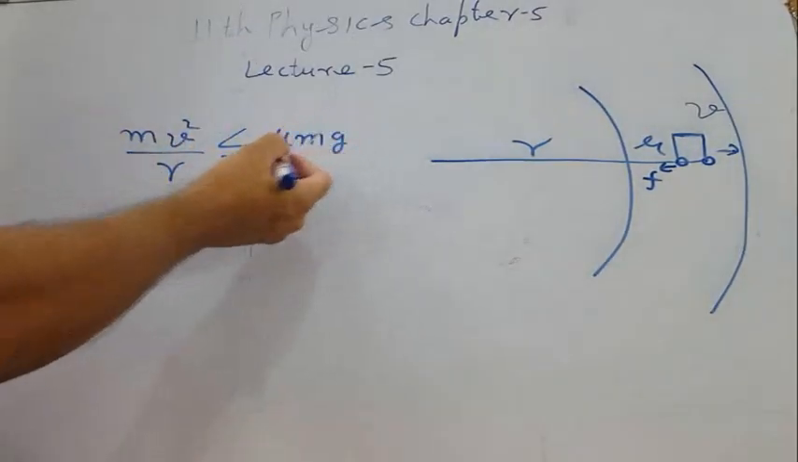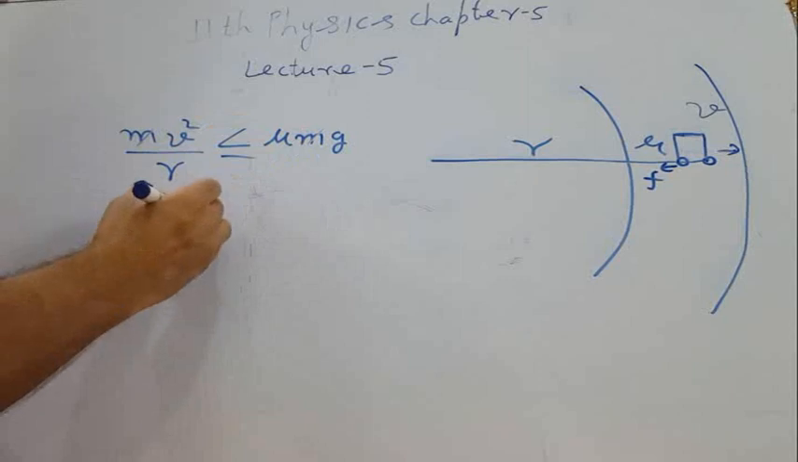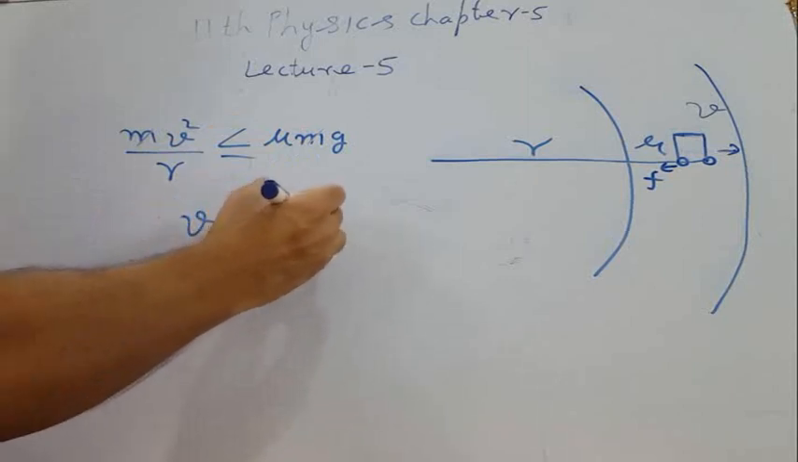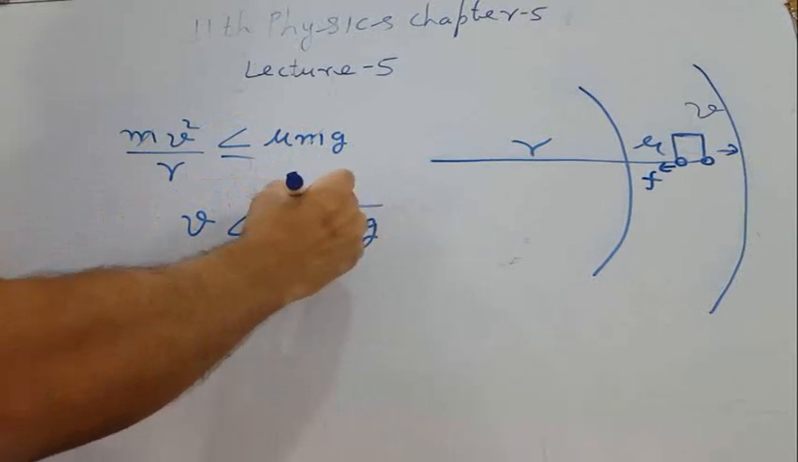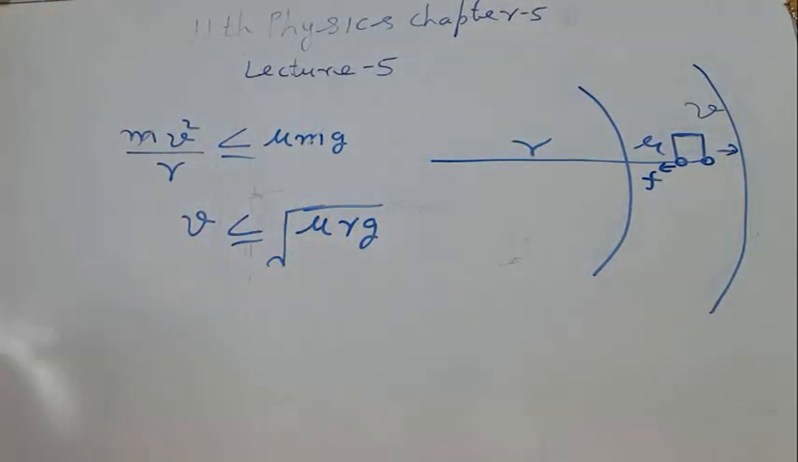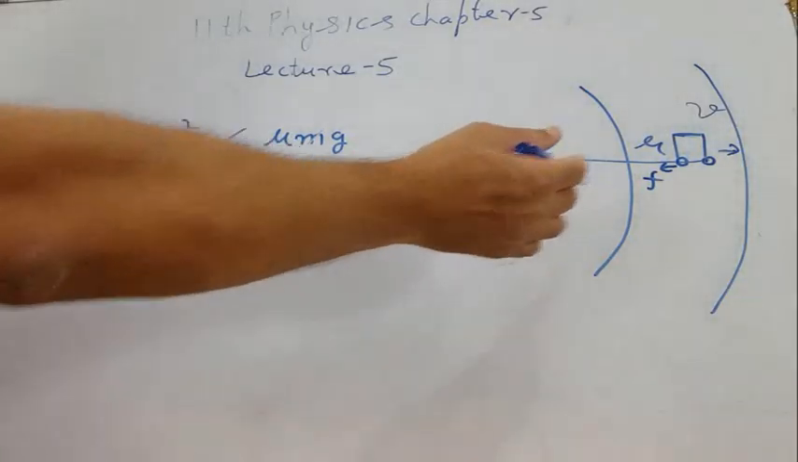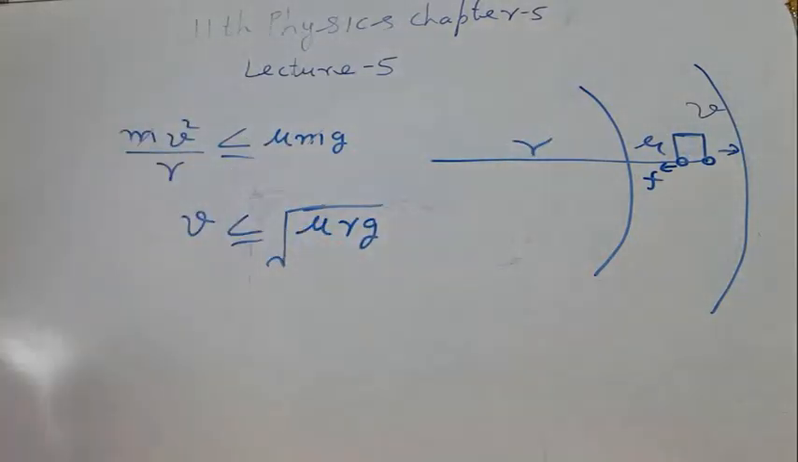Now simplify this equation for v. This m will be cancelled. So what will be v? v equals under root mu r g. So if a vehicle travels in this track with a velocity equal to or less than under root mu r g, then it will remain in this track. Suppose this surface is frictionless. Suppose mu is 0, then velocity will be 0. So you can say this vehicle will not be able to move in this circular track, it will leave the track.